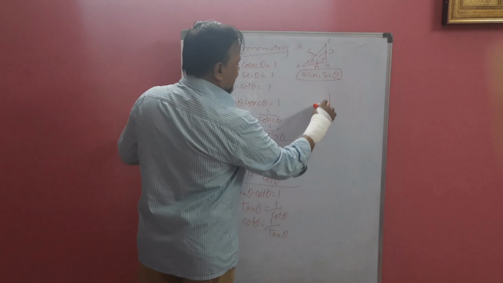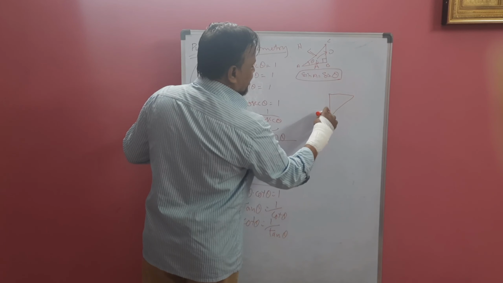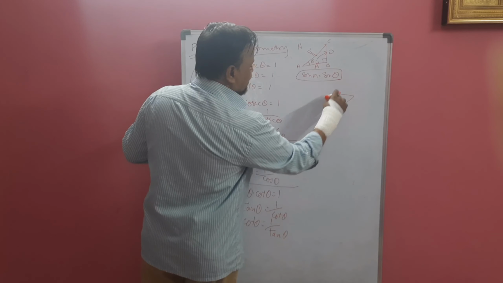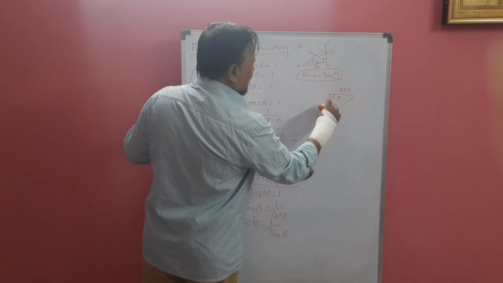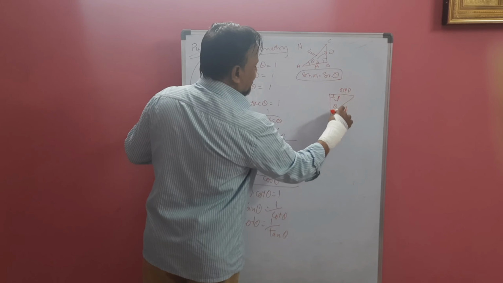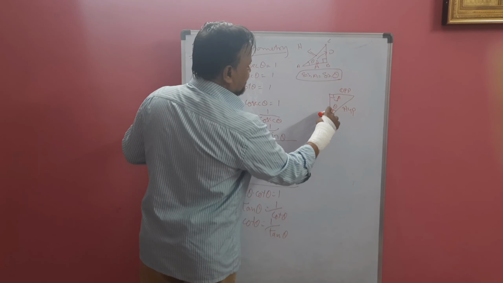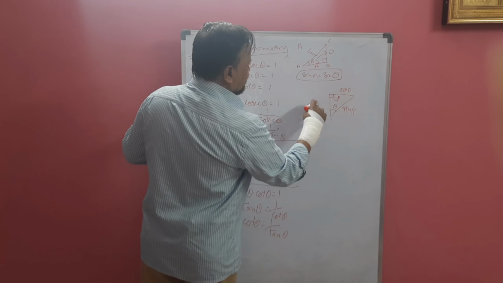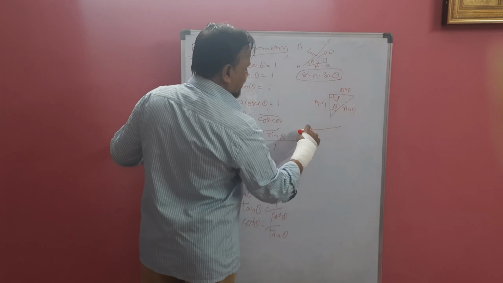If angles are like that, somewhere you will get this type of figure. Here angle theta is there. Then this is your opposite side. Why? Because it is opposite. This is 90 degrees. Opposite to 90 is always the hypotenuse. Other than this is adjacent. Why? Because it adjoins theta. So where our angle is, we have to take that.